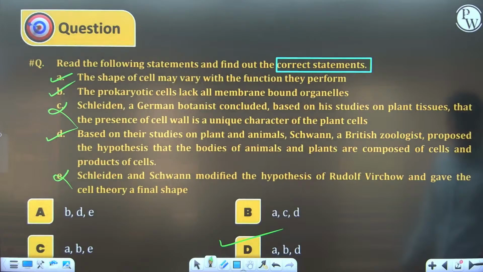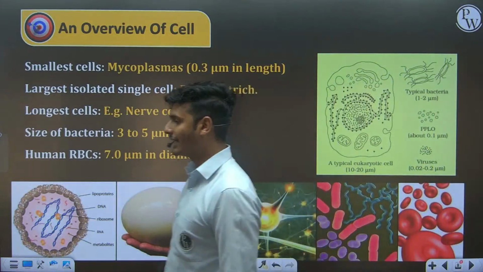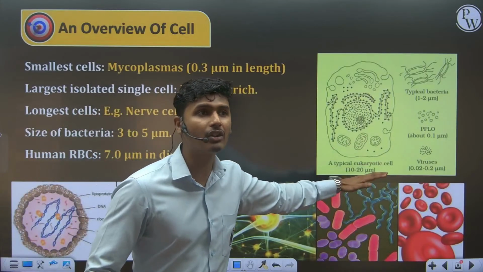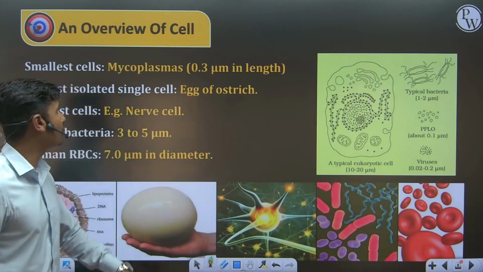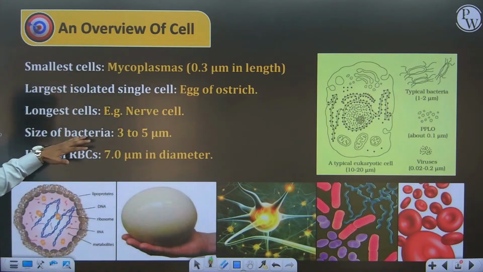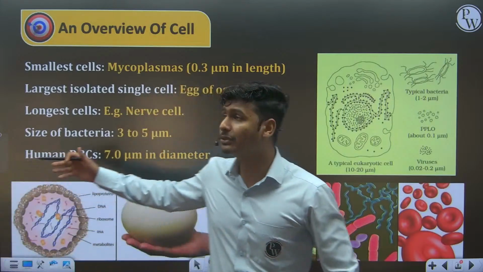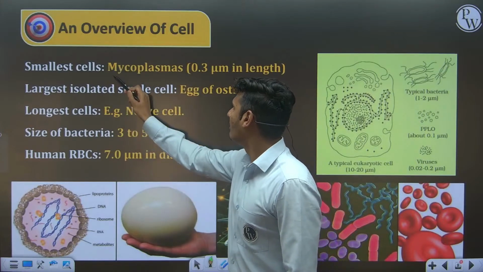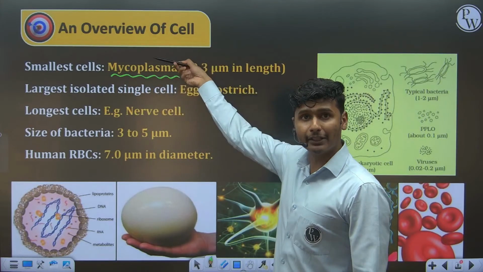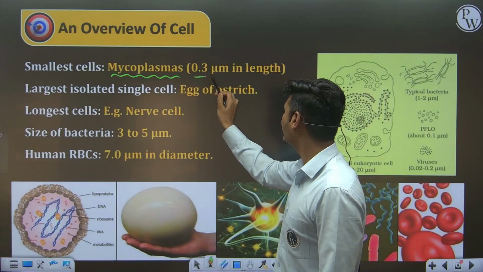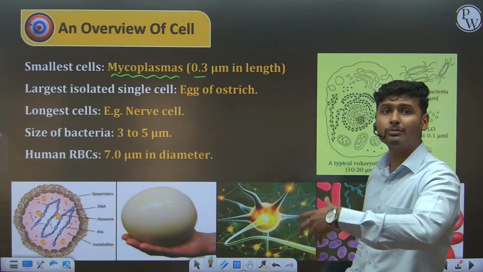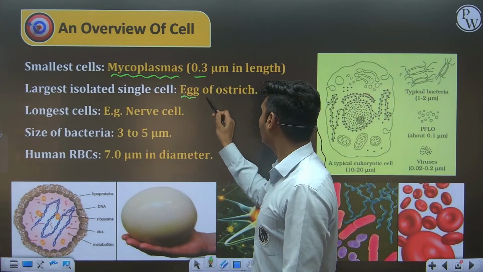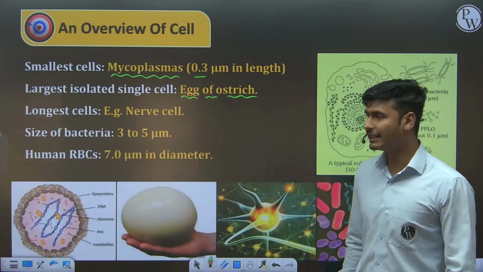I hope you understood the concept of scientist or scientific background on the basis of those two very important and crucial questions. Now coming to the next important topic, which are very crucial points in the NEET examination. They are going to ask you questions on the basis of these points. First, smallest cell: mycoplasma, that is PPLO, pleuropneumonia-like organism, 0.3 micrometer in length, very small, smaller than bacteria also. Largest isolated single cell: egg of ostrich, very nice.